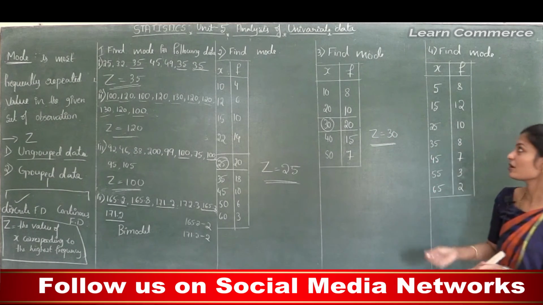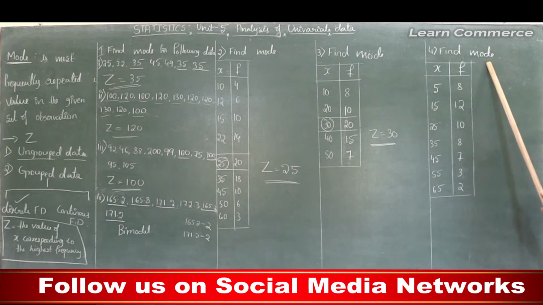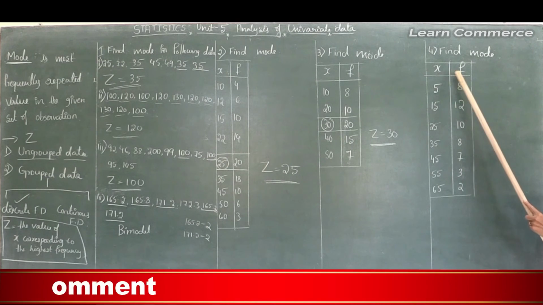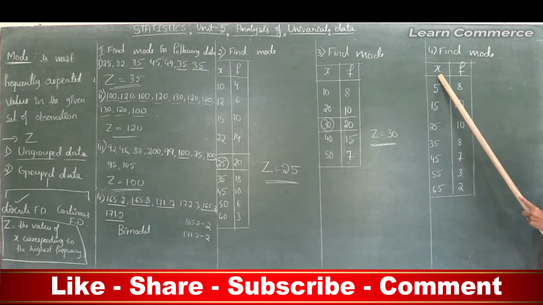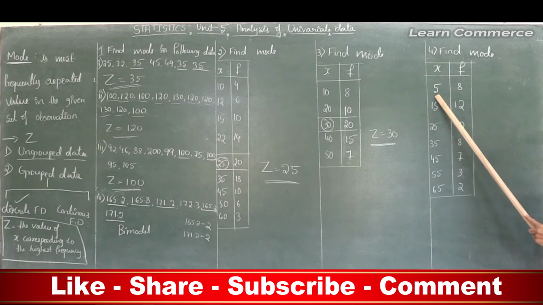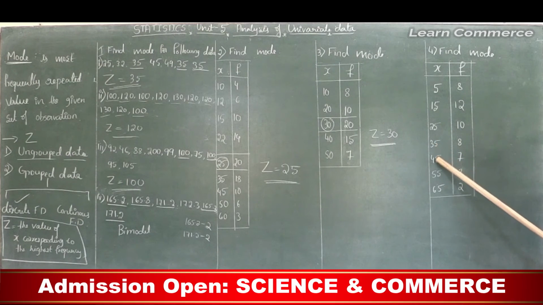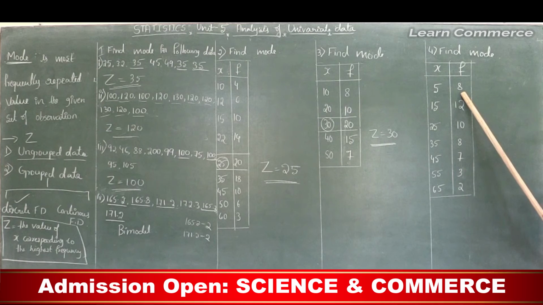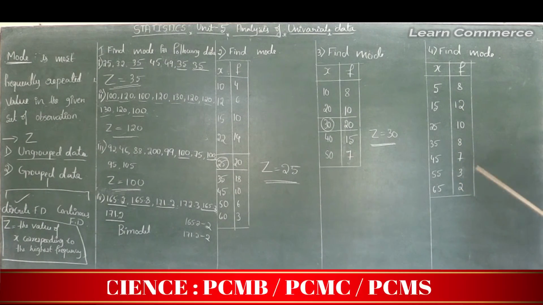Next, problem number 4: find mode, and the given information is x and f. x is the value of variable, f is the corresponding frequency. The x observations are 5, 15, 25, 35, 45, 55 and 65, and the f observations are 8, 12, 10, 8, 7, 3 and 2.